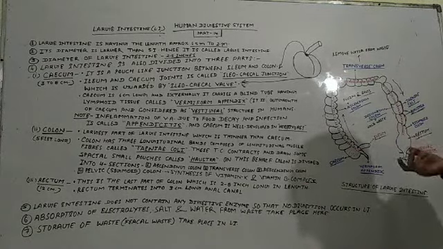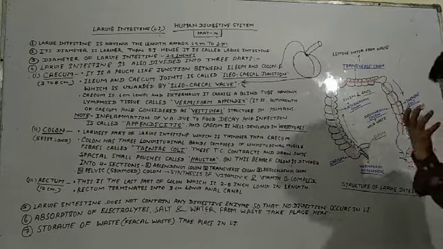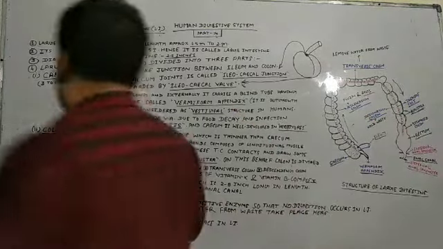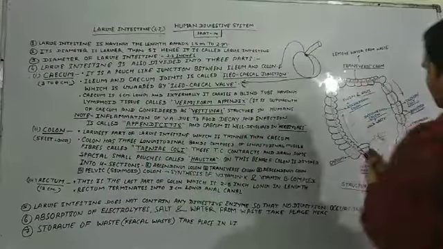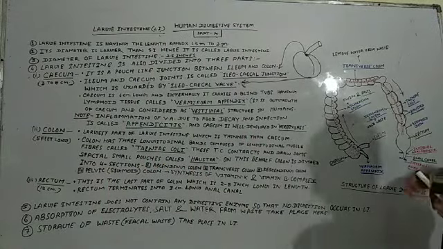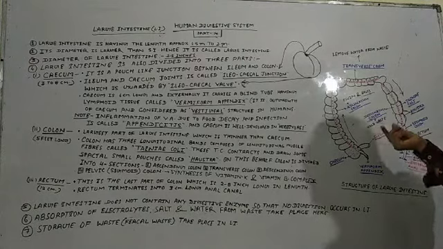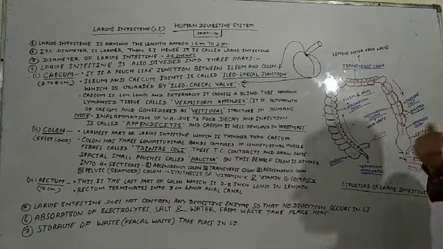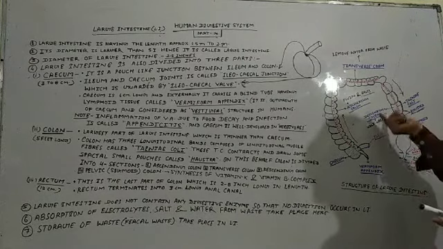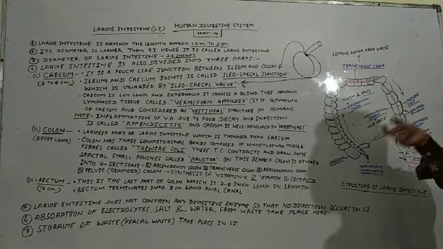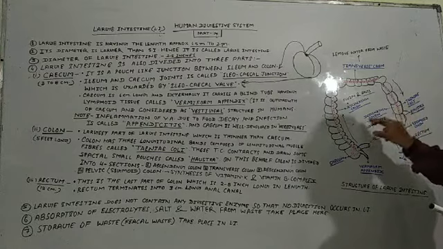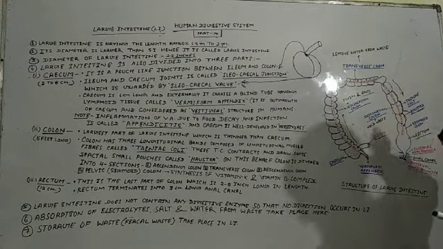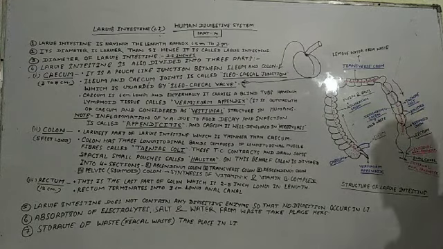The large intestine plays a role to hold waste materials, because there is a large quantity of waste materials in our food at that time. We can't throw it out at that time, so the descending colon holds this waste, this fecal matter, for some time. So this is the role of our descending colon.